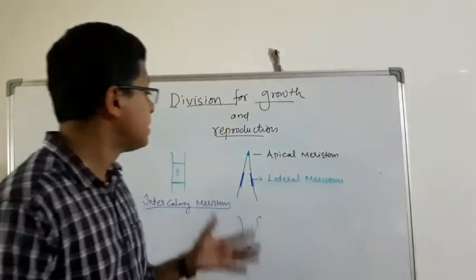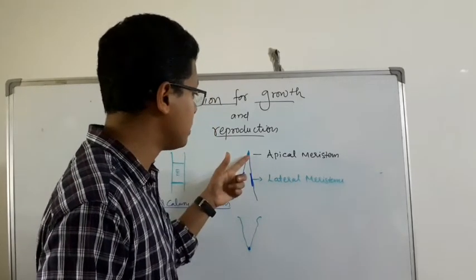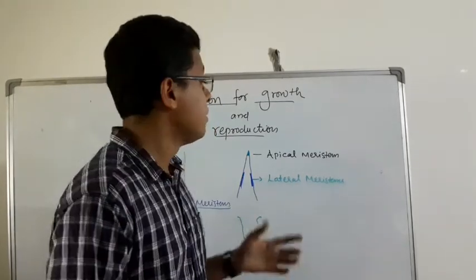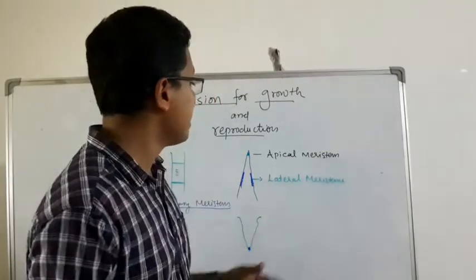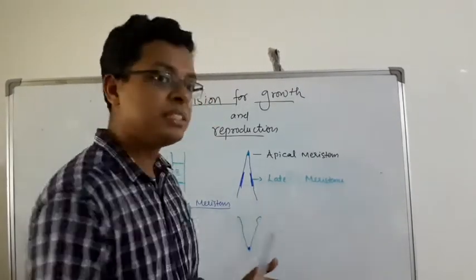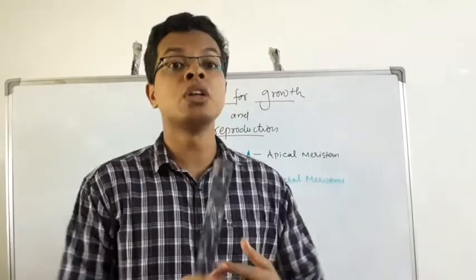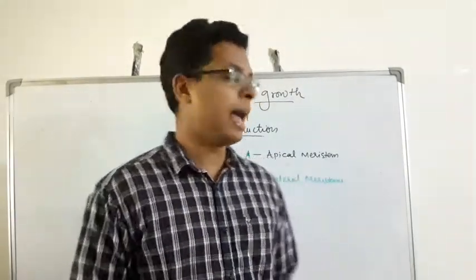So what are the three types of meristems we have learned? Apical meristem, seen on the tip of the stem and the tip of the root, is responsible for the lengthening of the plant. And there is a lateral meristem, which is seen at the side of the trunk, which is responsible for the increase in the girth of the plant.